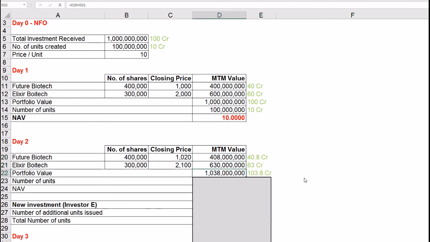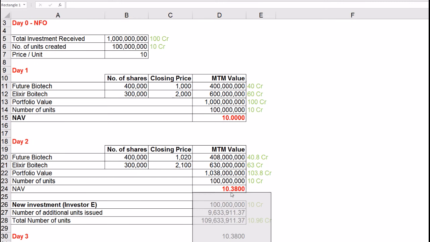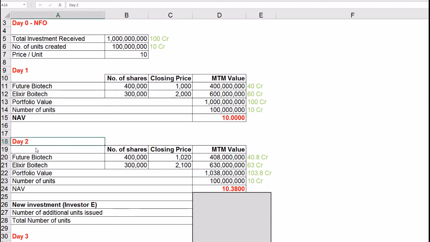This value is equally divided amongst 10 crore units and hence the NAV would be 103.80 crore divided by 10 crore, which is equal to Rs 10.38. This would be the fund NAV at the end of day 2. Isn't it easy and very straightforward? Let's make life a bit more complex.